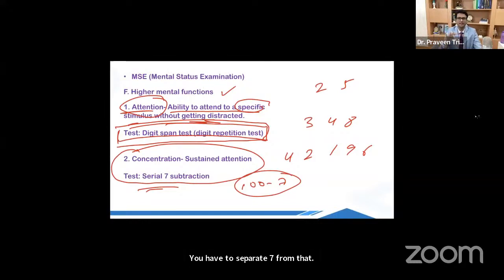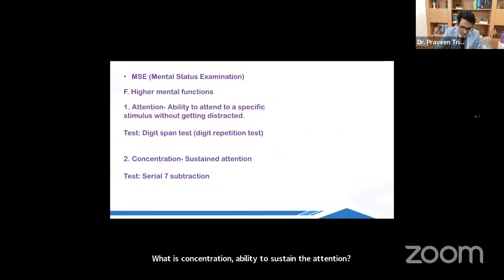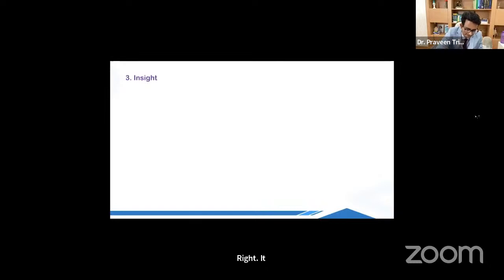So 100, 93, 86, 79, right? 72. So the patient has to serially subtract. If he can do it 5 times, then we say that the patient has intact concentration. What is concentration? Ability to sustain the attention. Right? This is concentration. And the next important one is insight.